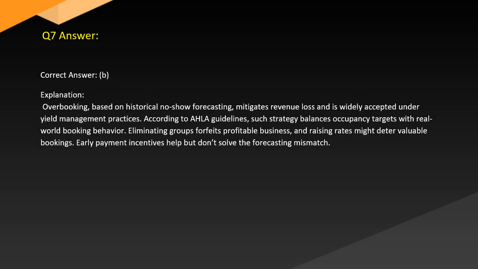Answer. Correct answer: B. Explanation. Overbooking based on historical no-show forecasting mitigates revenue loss and is widely accepted under yield management practices. According to OLA guidelines, such a strategy balances occupancy targets with real-world booking behavior. Eliminating groups forfeits profitable business, and raising rates might deter valuable bookings. Early payment incentives help but don't solve the forecasting mismatch.